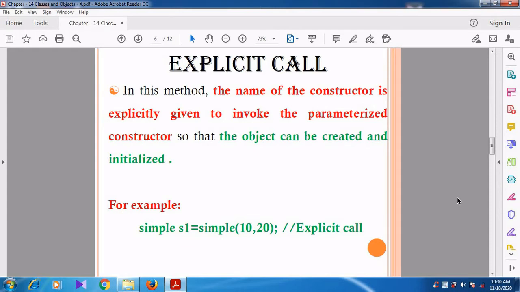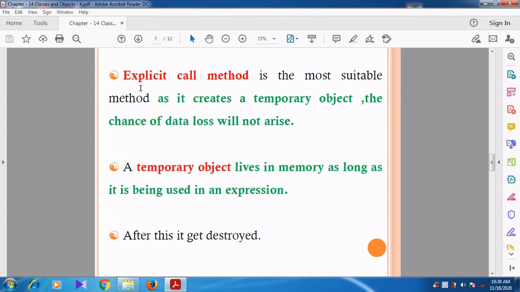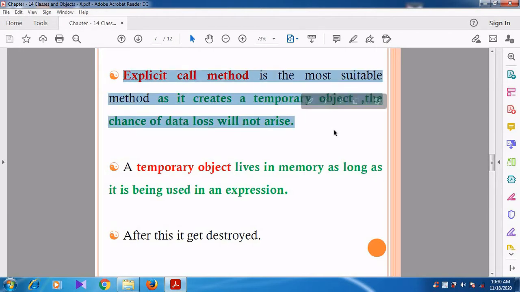So now we are going to see why the explicit call method is suitable. Why are we using the explicit call method? See, the explicit call method is suitable as it creates a temporary object. So whenever we use this method, it creates a temporary object and there is no chance for data loss. The data loss will not be there when we use the explicit call method because it creates a temporary object.